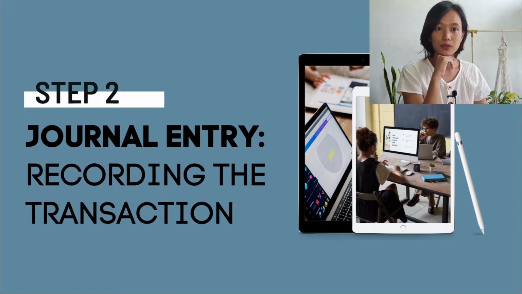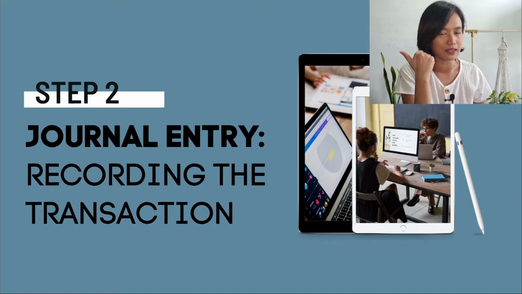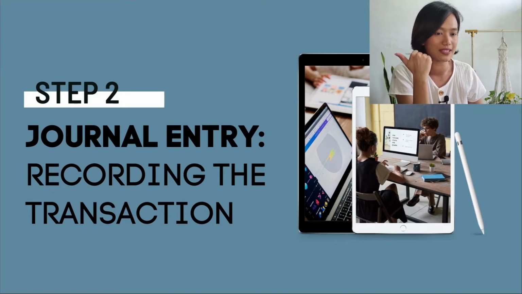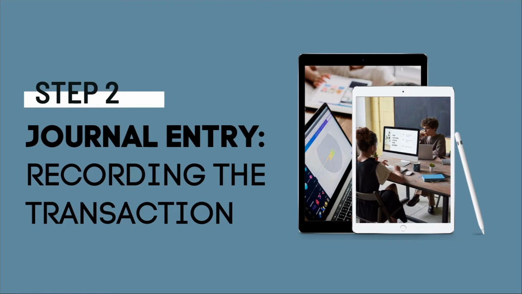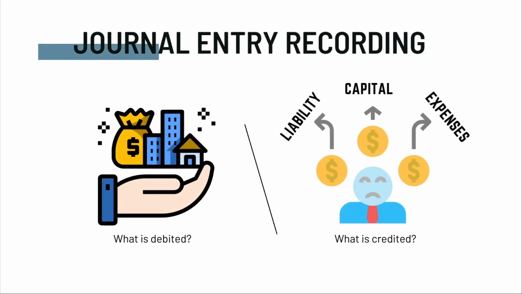So for step 2, after identifying the transactions, we have to record it. And where do we record the transactions? Of course, in your journal entry. So let's take a look at the concept of a journal entry. Journal entry recording is the recording of the transaction on the respective accounts. What is debited? What is credited? When was the transaction? And what transaction happened?